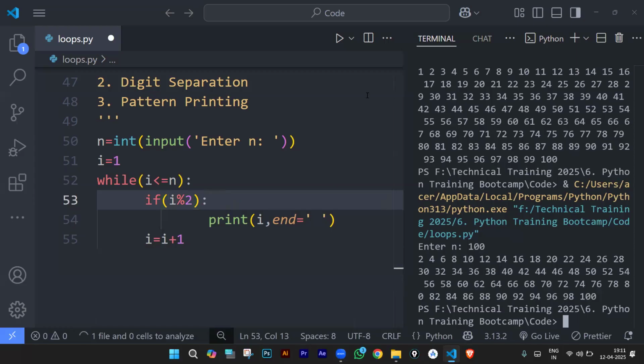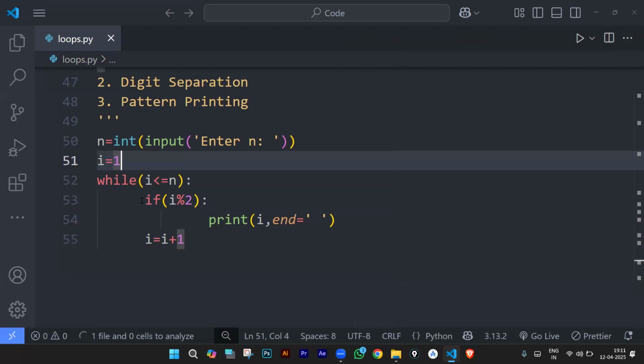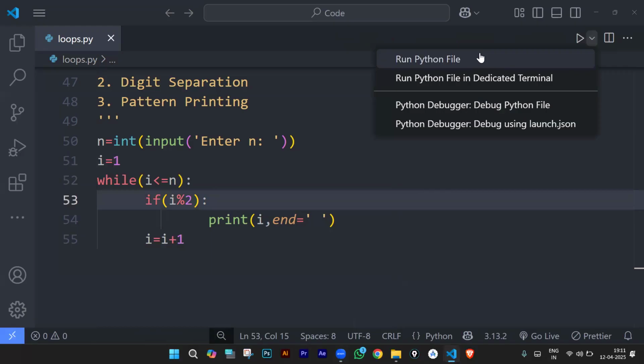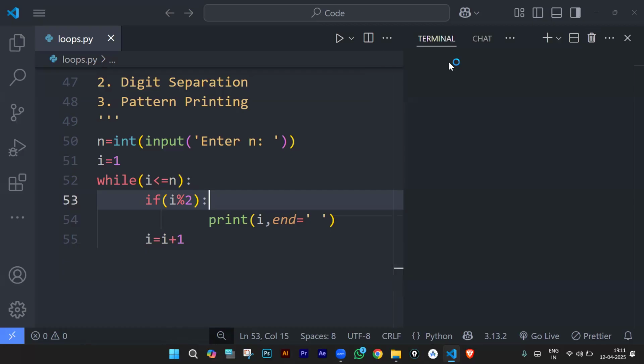Okay, I modulus 2 is equal to 1 I'll keep, or I can simply write i modulus 2. What do you think the output will be? Will I get an error? See how I changed the if statement. I just wrote i modulus 2. So what do you think if I enter n value as 100? Will we get even numbers, or odd numbers, or an error, or will we get 1 to 100 numbers?